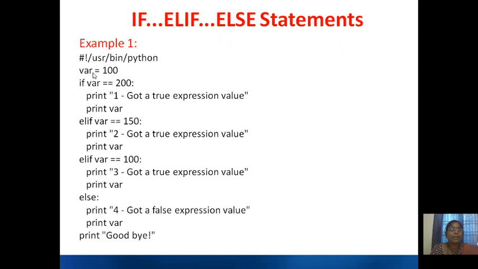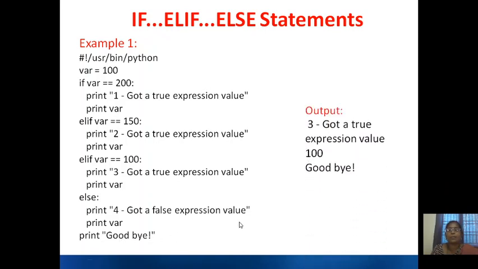Here the variable value is 100 and you are checking if the variable equals 200. No, 100 is not equal to 200. So it will come to else if. Variable equals 150? No, 100 is not equal to 150. So it will come to the next else if statement. Variable equals 100? Yes, that is true. So here it will print "3, got a true expression value" and then it will print 100. And then finally it will print goodbye also, which is a statement after the if else statement. So the output will be like this.